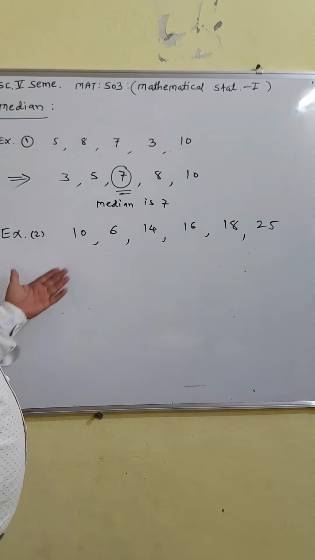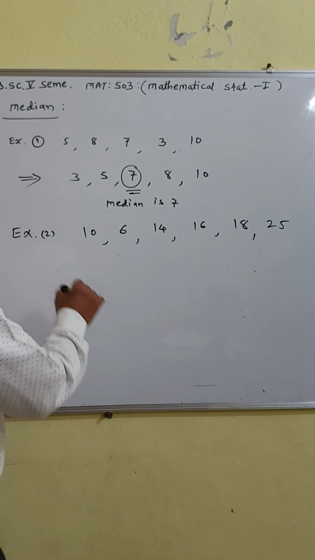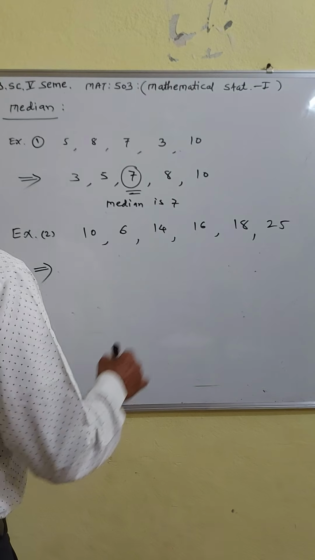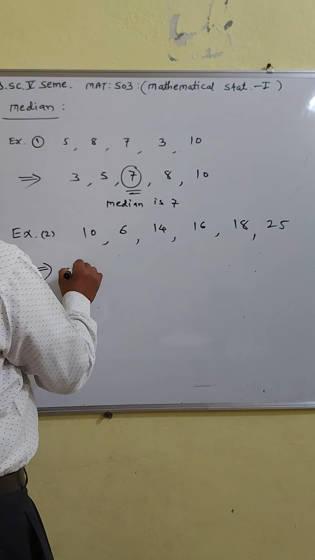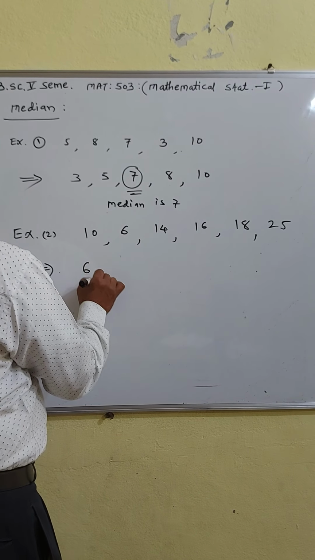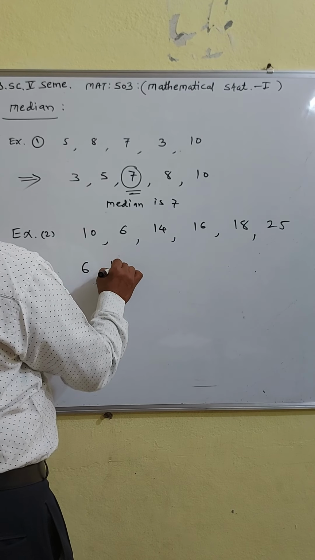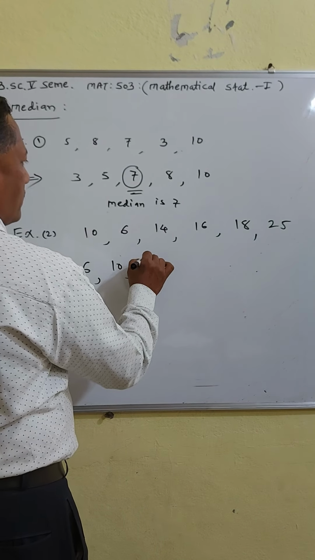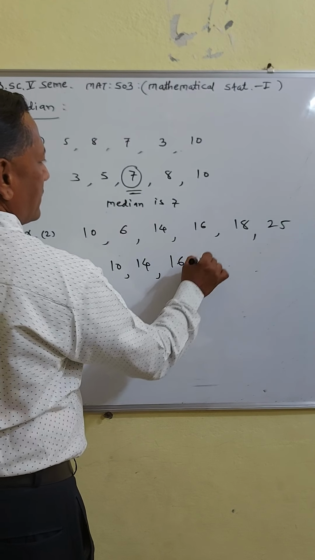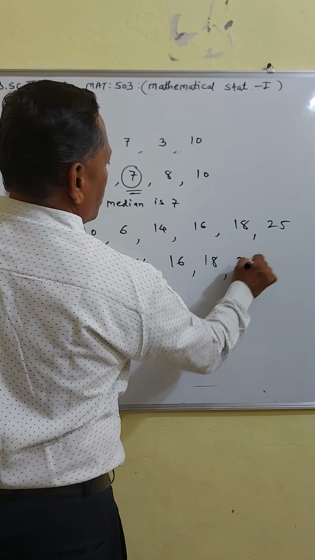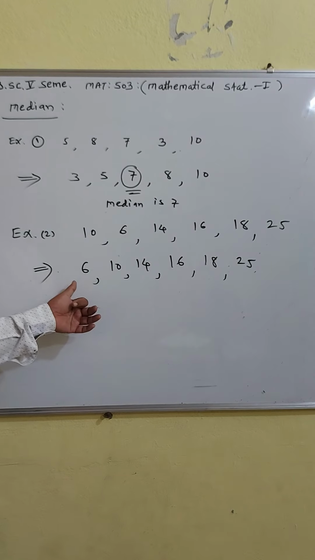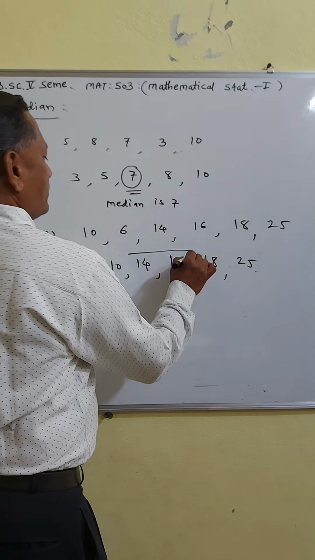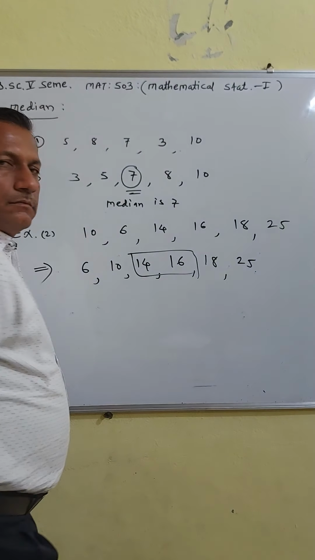Here there are 6 observations. So you arrange them in ascending order of magnitude. The lowest number is 6, then 10, then 14, 16, 18, 25. So there are two middle terms, 14 and 16.